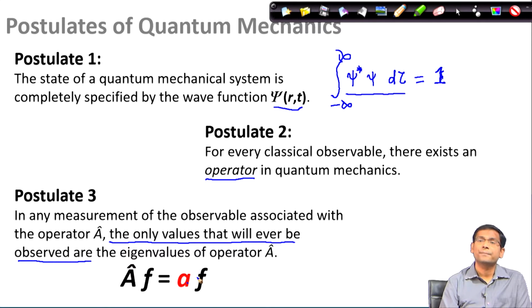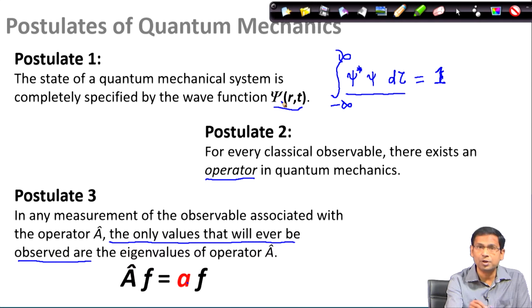If I want to make a position measurement, I must bring the position operator and apply it on the state function psi, but the outcome of this experiment is predetermined. The outcomes are going to be the eigenvalues of that position operator. Again, if I want to measure the momentum of the system, then I must bring the momentum operator according to postulate 2, apply it on the state function according to postulate 1, and according to postulate 3, the result of this measurement is going to be again the eigenvalues of the momentum operator, not any other operator.